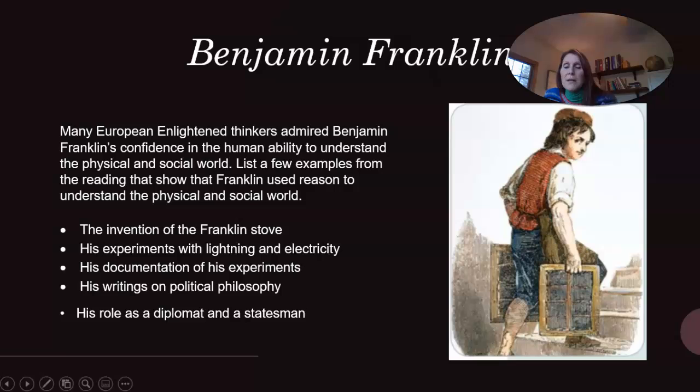And then we come to Benjamin Franklin. Many European enlightened thinkers admired Benjamin Franklin's confidence in the human ability to understand the physical and social world. Here we need to list a few examples from the reading that show that Franklin used reason to understand the physical and social world. So the invention of the Franklin stove, his experiments with lightning and electricity, his documentation of experiments, his writings on political philosophy, and his role as a diplomat and a statesman. So all of those show where he was using the understanding of his physical and social world, using what he had around him to make things better and to improve.